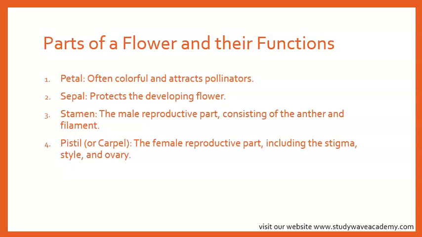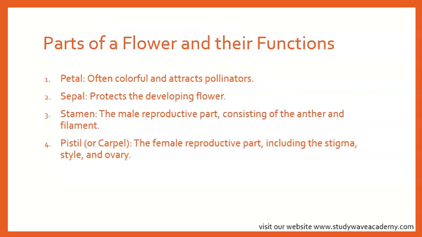Parts of a flower and their functions. One, petal, often colorful and attracts pollinators. So the petal attracts pollinators like bees and butterflies with its bright, colorful, and sweet scent. Okay? Another part of a flower is the sepal. It protects the developing flower. The function of the sepal is to protect the flower bud before it blooms. Okay?